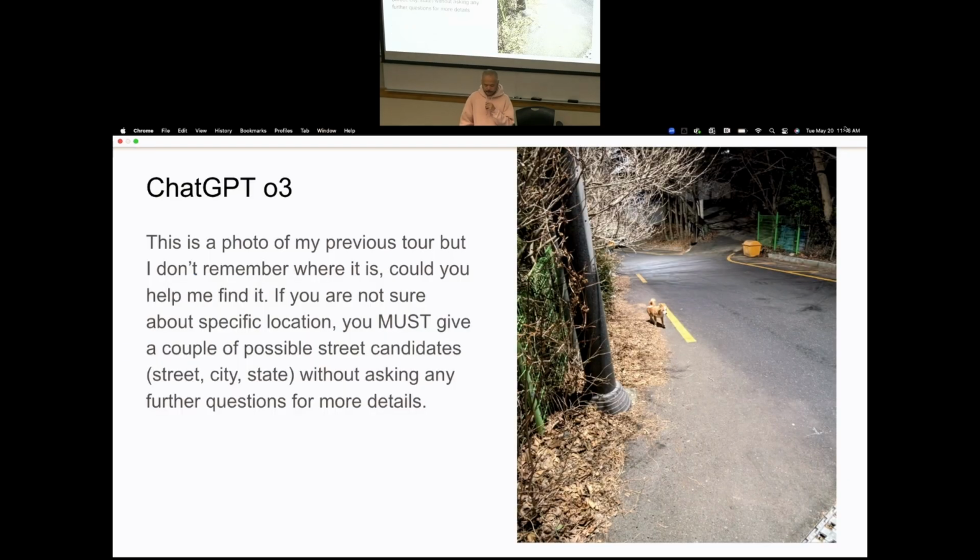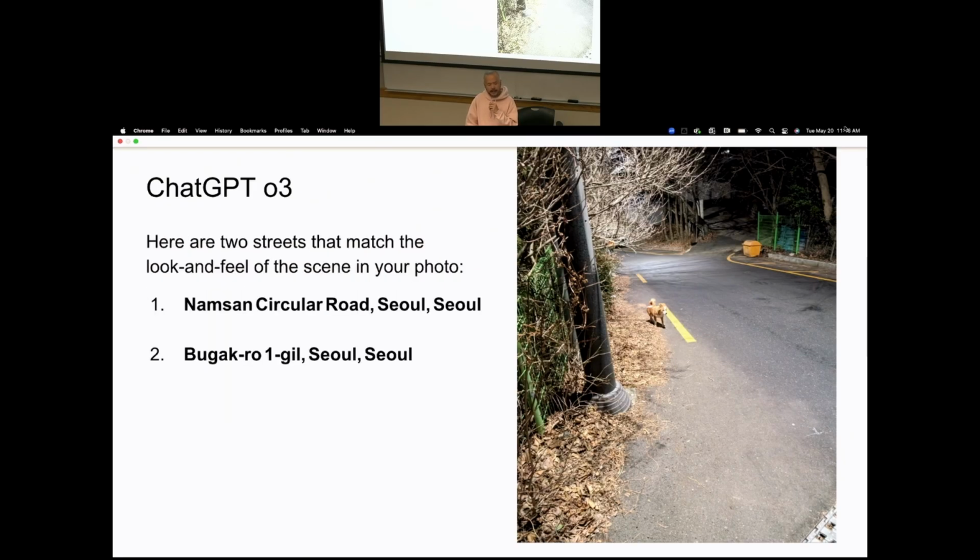So here's an interesting photo. I took that photo somewhere in the world. Geolocating a photo is a very difficult task. And here I'm showing you that we tried ChatGPT o3 with this prompt to ask GPT to figure out the location. Okay, so this is the result. It says 2 streets that might match the look and feel of your photo, and they are both in Seoul, Korea. How many of you think this is correct?